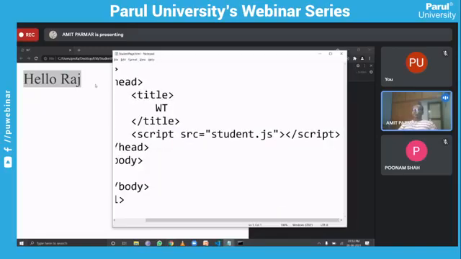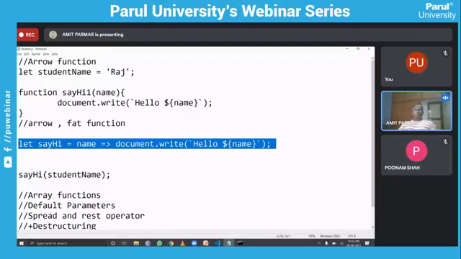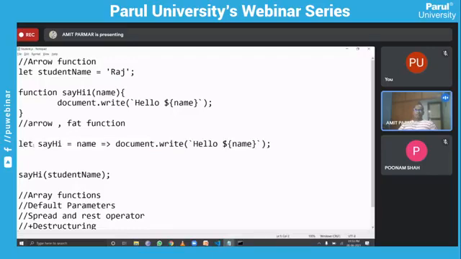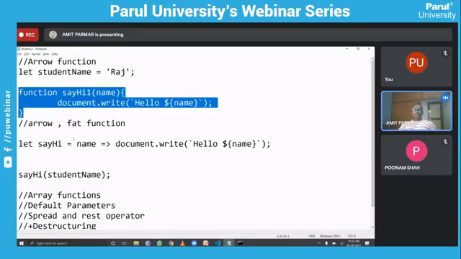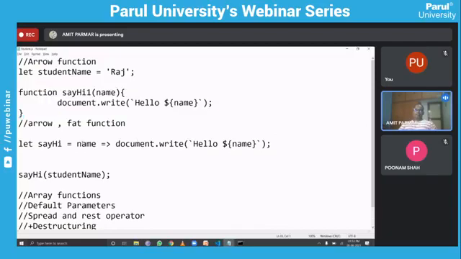So you can understand this. This is the way to write a small function like this. See, this is a single line function. This can be very handy when we are writing actual functions like this. So if it is a single argument, you can omit the parentheses. But let's say if there is more than one argument, then you need to put the parentheses back. So we can use it in this way.